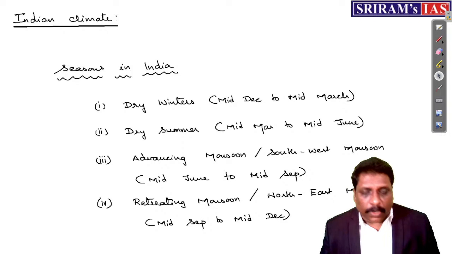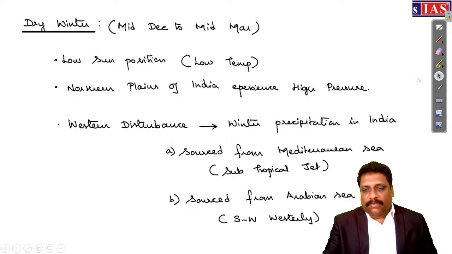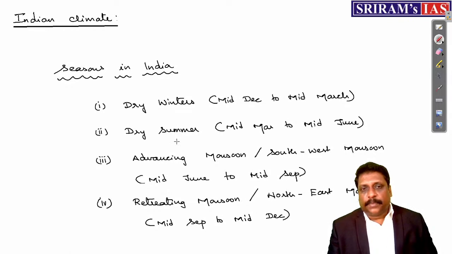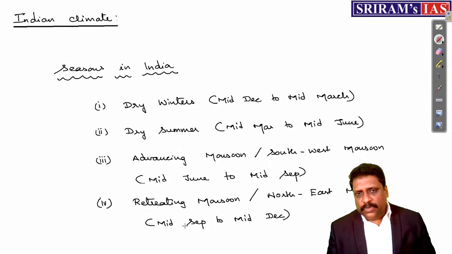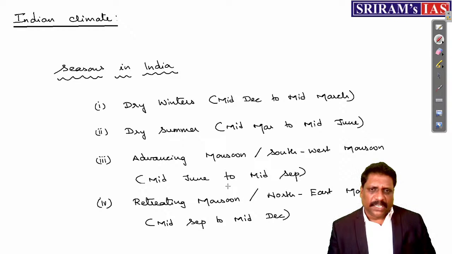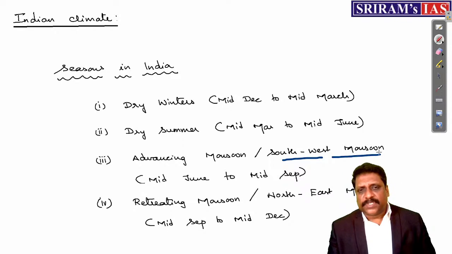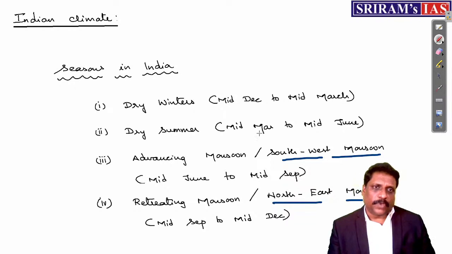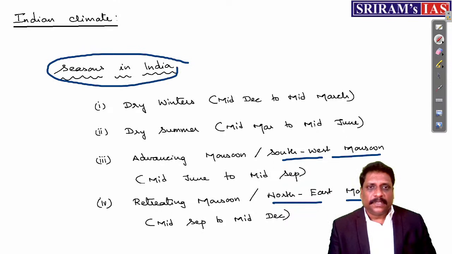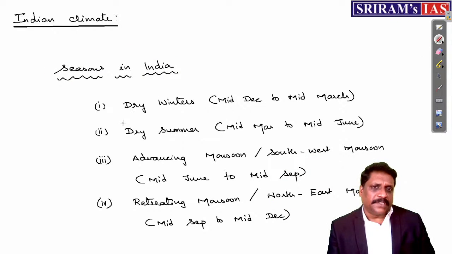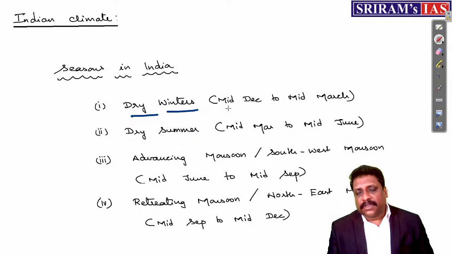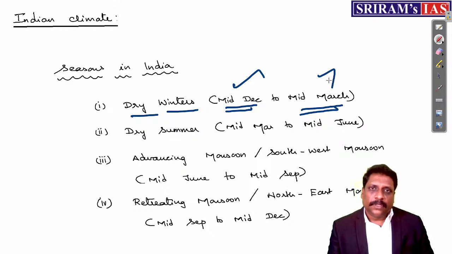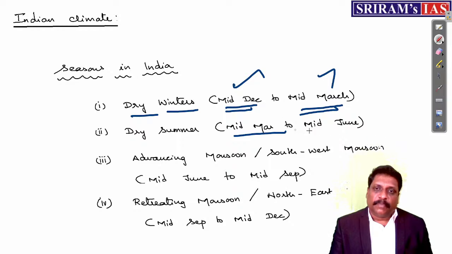In that way, what are the 4 seasons? We have dry winters, dry summers, advancing monsoon and retreating monsoon. Advancing monsoon is nothing but what? Southwest monsoon. Retreating monsoon is nothing but what? Northeastern monsoon. These are the 4 seasons in India. And when exactly you experience this dry winter, I'll tell you. You experience dry winter from the middle of December to middle of March. Then when exactly dry summers? Middle of March to middle of June.